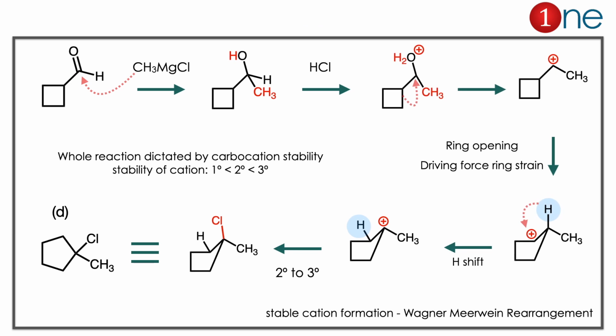Here the first step is easy, it forms an alcohol with a methyl substituent because of direct nucleophilic attack there, you have alcohol and methyl there. Then you are using HCl. What really happens is HCl makes the OH a good leaving group, it forms a cation. Then there is a cation, always a stable cation forms. So what really happens is a Wagner-Meerwein rearrangement occurs. So it forms a tertiary cation.